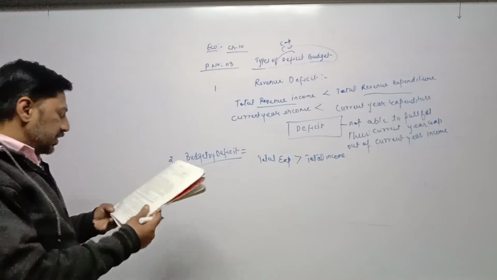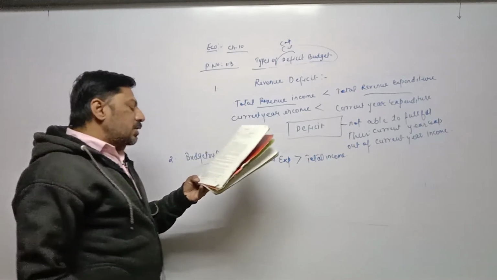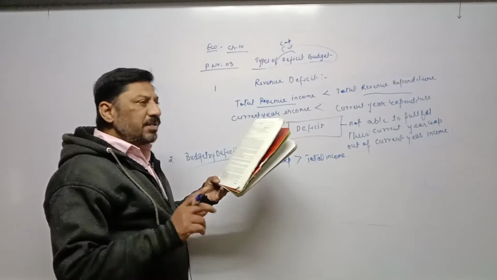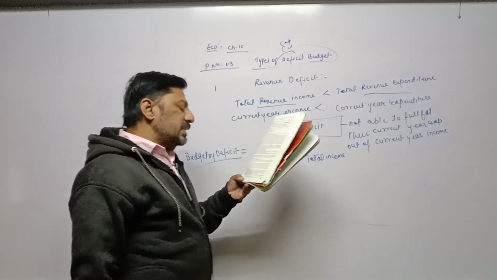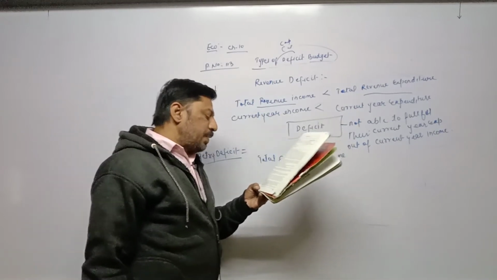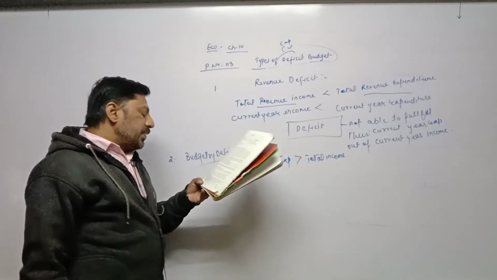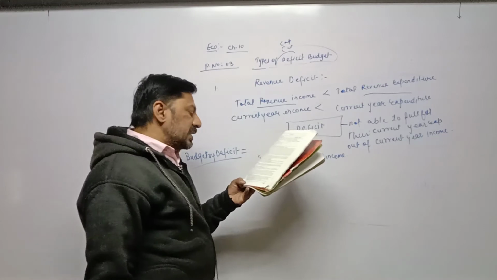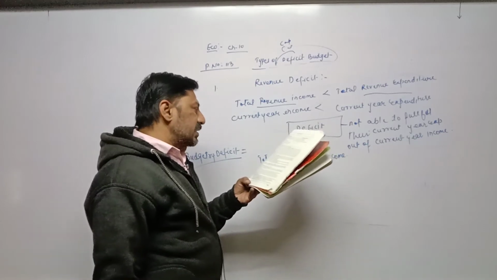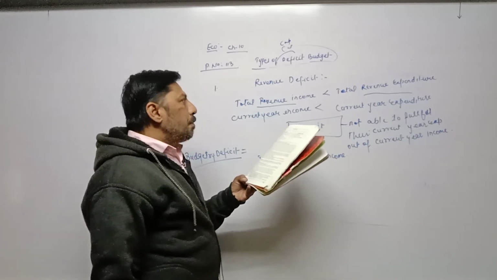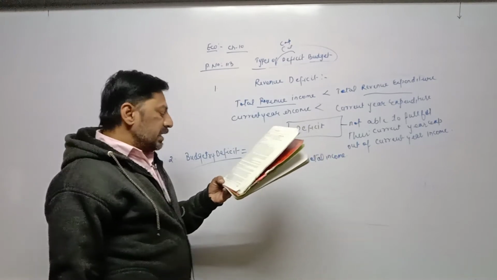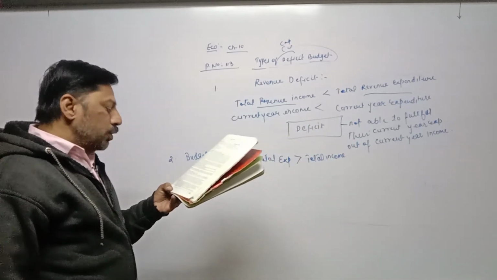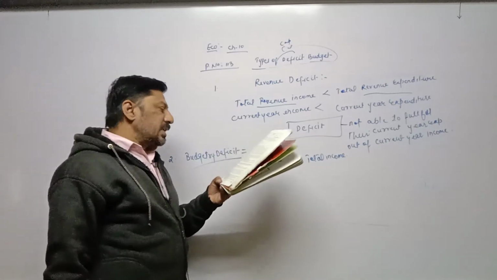In simple language, from the textbook: when the total expenditure, within brackets current, meaning revenue as well as capital, is greater than total income in a budget, then budgetary deficit is said to have arisen. The central government incurs deficit financing, borrows from RBI to meet this deficit.